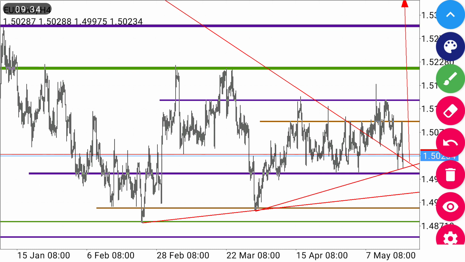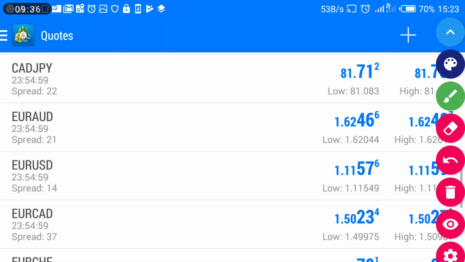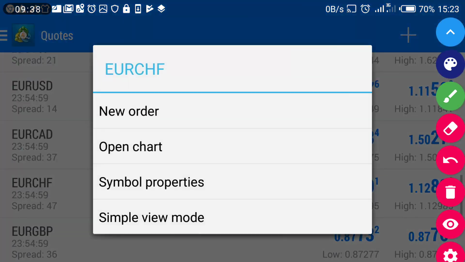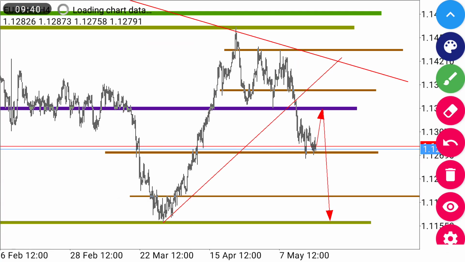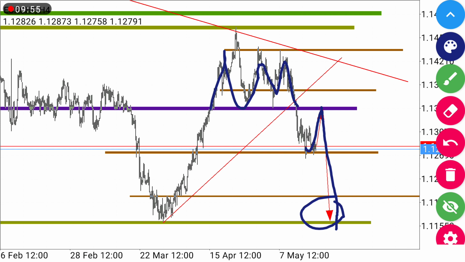Another pair we're going to be looking at, apart from EURCAD, is EURCHF. For the EURCHF, we're anticipating price to retest this broken support, the neck of the triple tops which was formed last week. So we anticipate price to continue moving down toward this point. This is EURCHF and the time frame is H4.